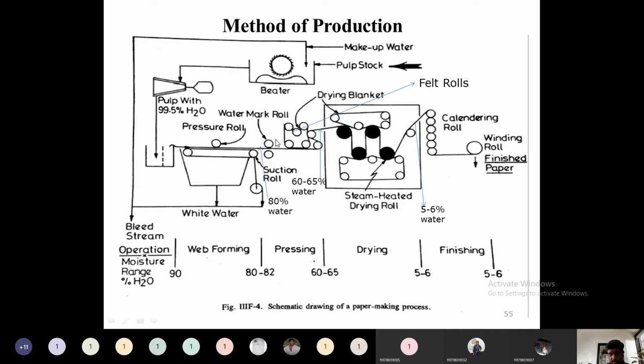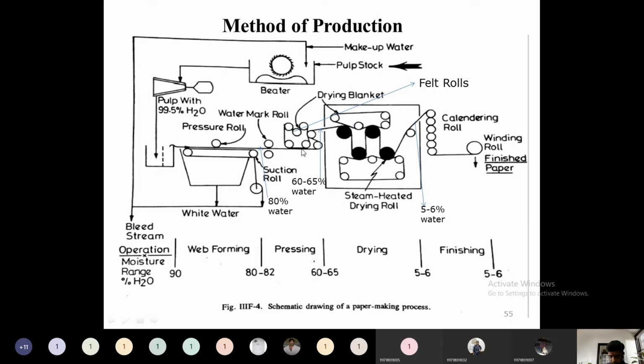Before these felt rolls, if you require a bond paper mark or some company mark, something will be added to this die. So that mark will be added here if required. Then it will be sent to this felt roll. Through each felt roll, it will pass with a mild pressure.